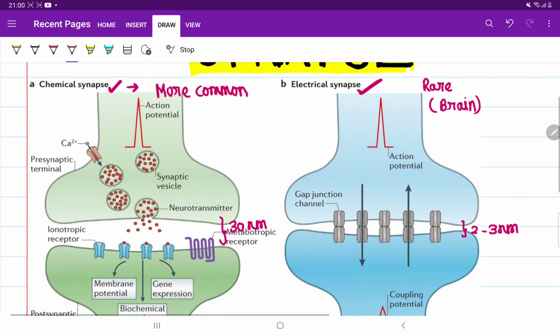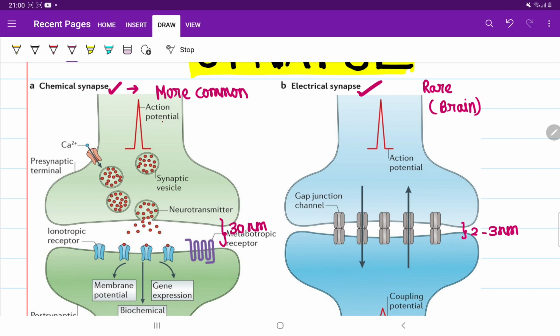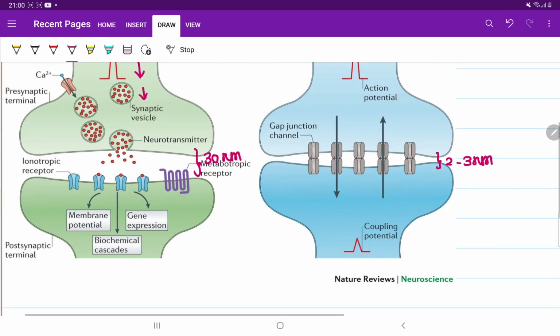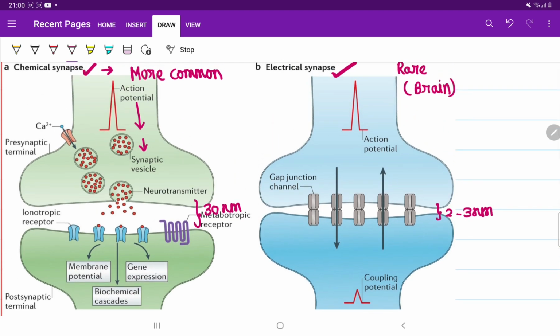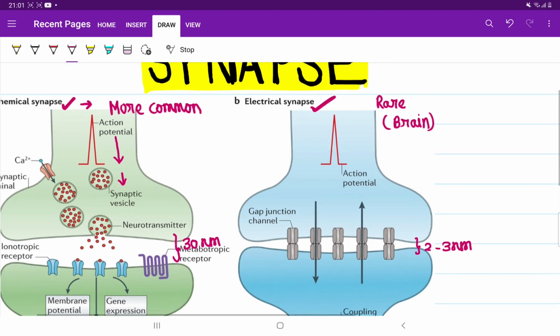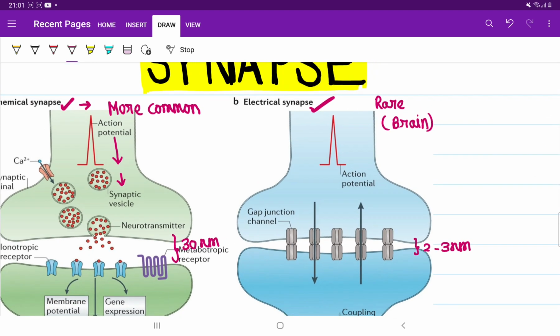Whenever a nerve impulse has to be transmitted from the presynaptic neuron to the postsynaptic neuron, calcium ion influx occurs, right? Neurotransmitter is released, it is accepted by the postsynaptic neuron, and then sodium ion influx occurs and the postsynaptic neuron gets depolarized. That means in the chemical synapse, neurotransmitter is released. But in the electrical synapse, neurotransmitters are not involved.